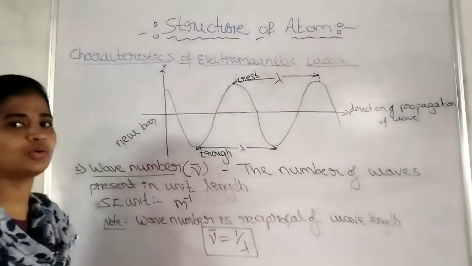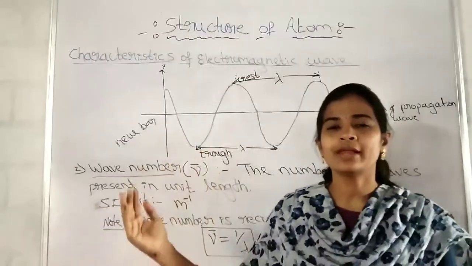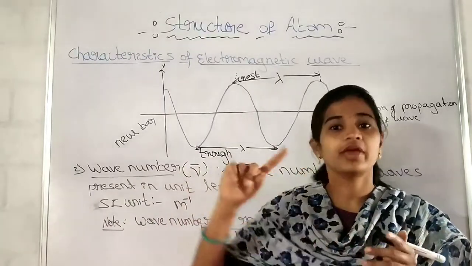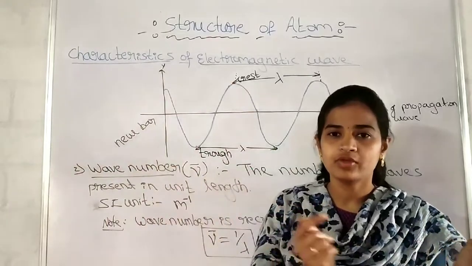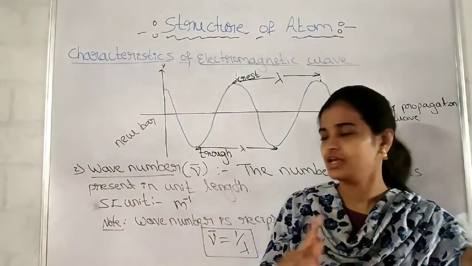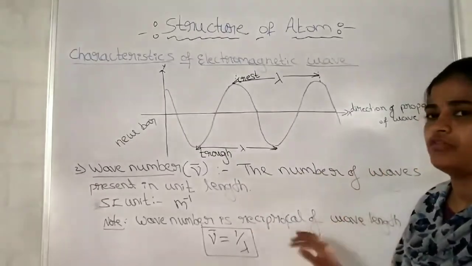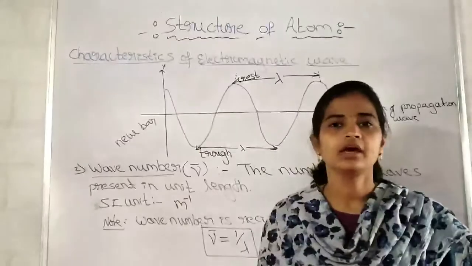If the waves are bigger, in 1 meter length we will get very few waves. Waves are bigger means if wavelength is more, wave number will be less, isn't it? So remember, the wave number is the reciprocal of the wavelength. This is the relation between the wavelength and wave number.